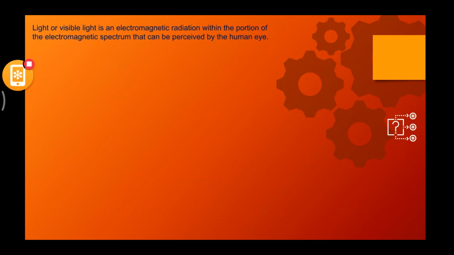Yes. So light or visible light is an electromagnetic radiation within the portion of the electromagnetic spectrum that can be perceived by the human eye. Now, we all know that we are able to see things as they are only because of this concept called light.